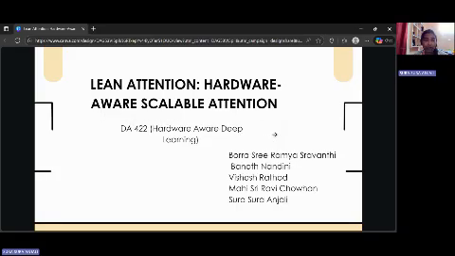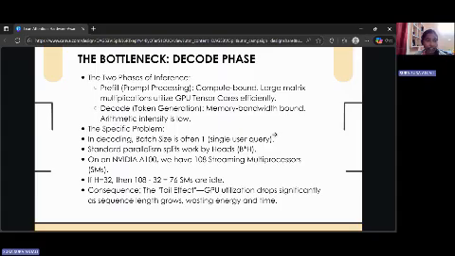So let's look into the core idea of our project, the bottleneck. To understand our project, we first need to look at the core problem, the decode bottleneck. In transformer inference, we have two phases. The prefill phase, where we process the prompt, is compute bound and very efficient because we are doing large matrix multiplications. However, the decode phase, generating text one token at a time, is memory bound.